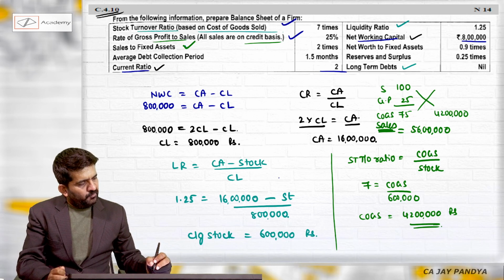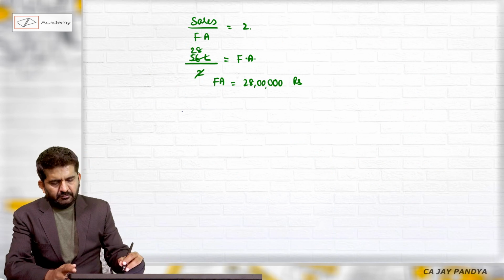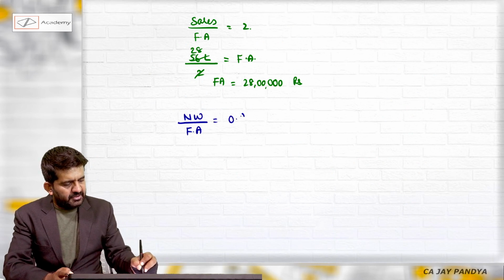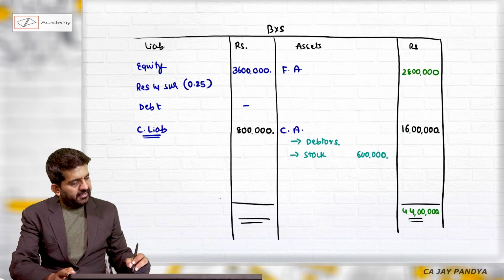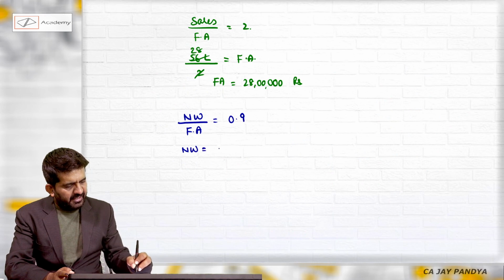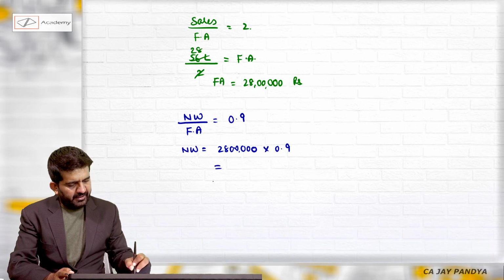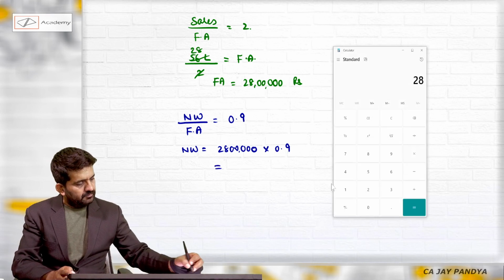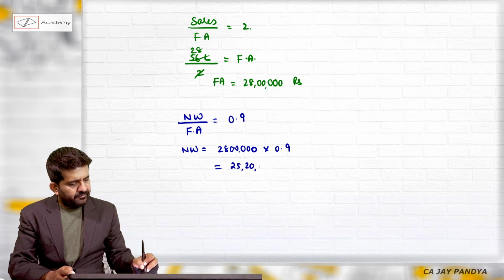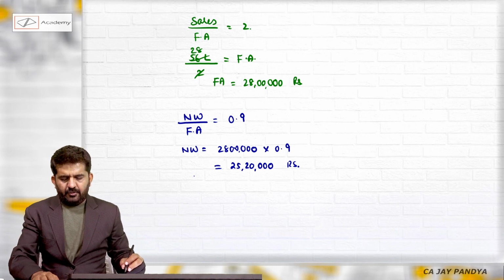Net worth to fixed asset is 0.9 times. Fixed asset is 28 lakhs. I'll be getting net worth, 28 lakhs multiplied by 0.9, 25 lakh 20,000 rupees is nothing but net worth.